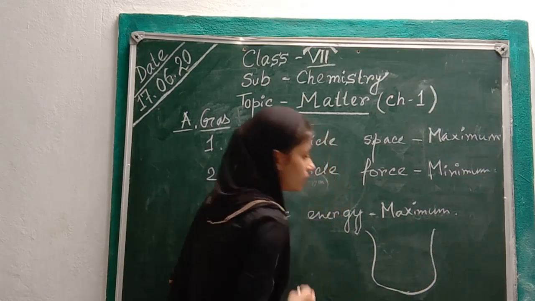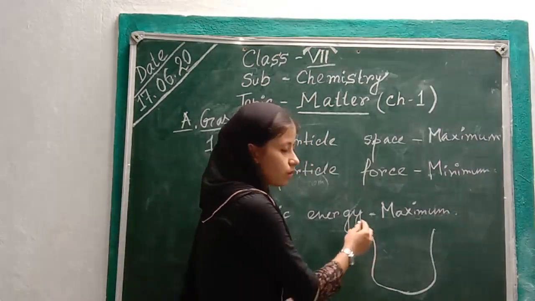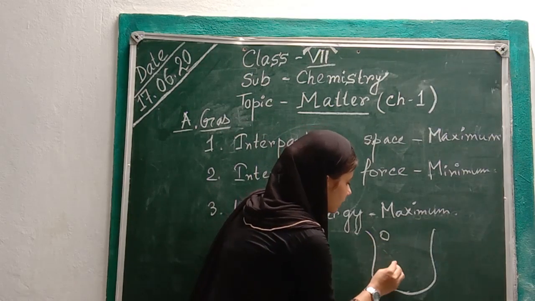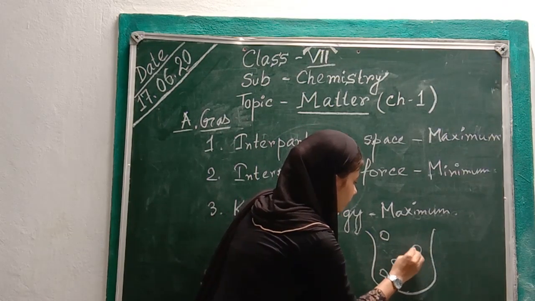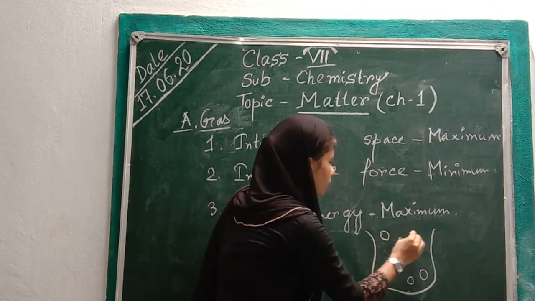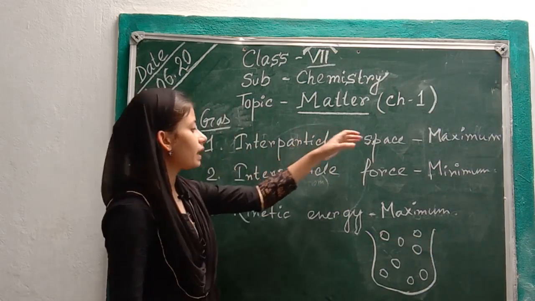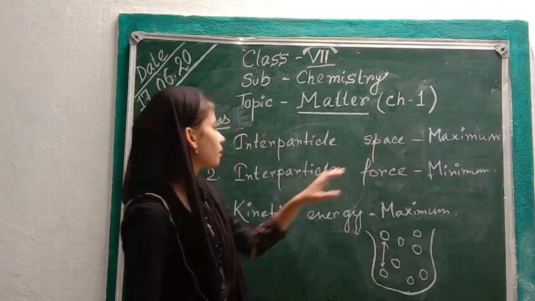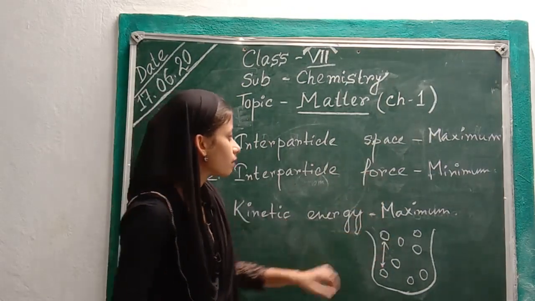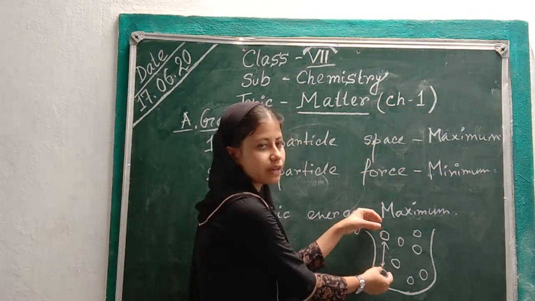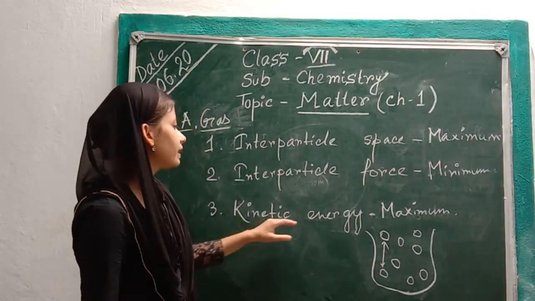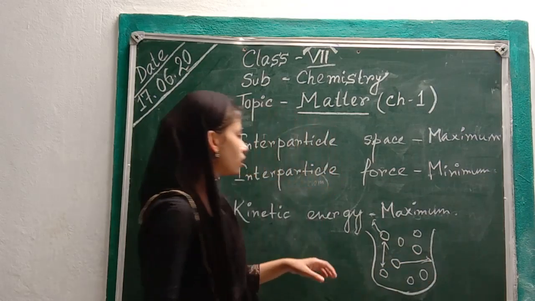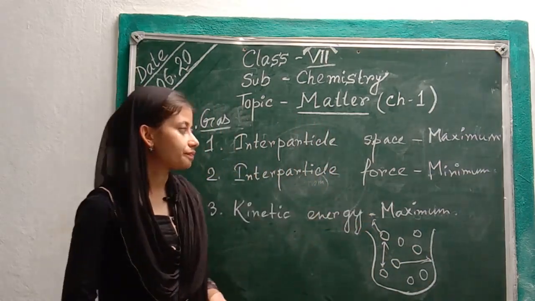Again, see in this beaker, suppose there is oxygen, carbon dioxide or any gas. See the particles, one particle is here, another particle is here. They tend to move from one place to another place. So the interparticle space is very high or maximum. Interparticle force is minimum because the force of attraction is very low. And kinetic energy, they can move from here to there or anywhere. So the kinetic energy is maximum.